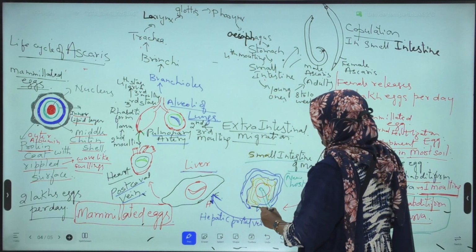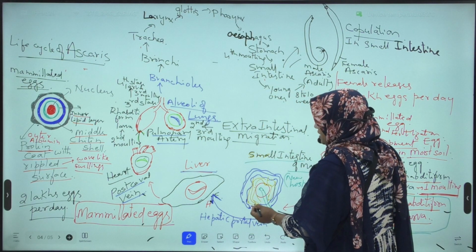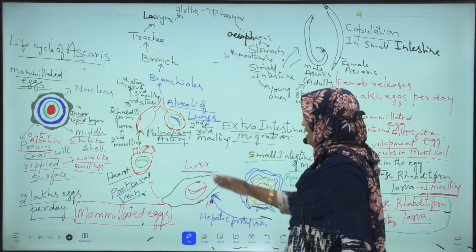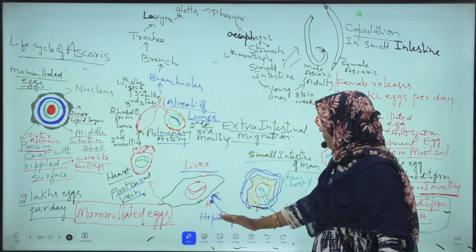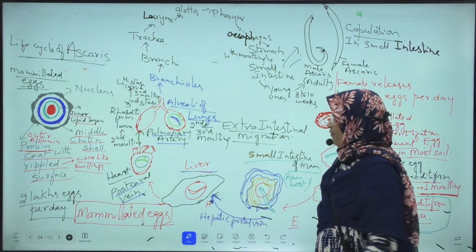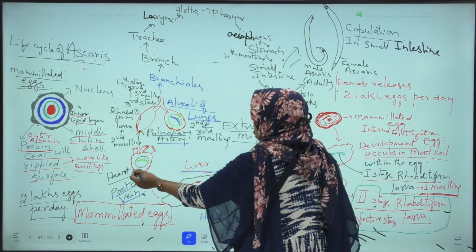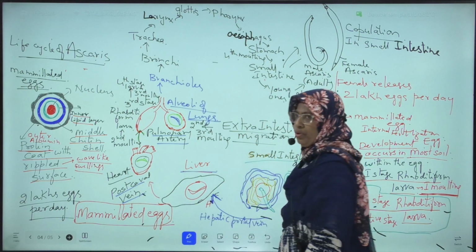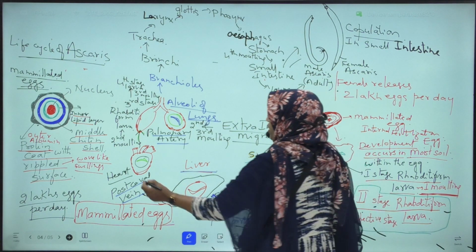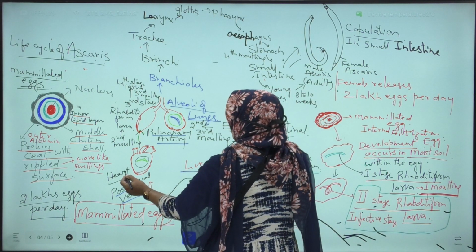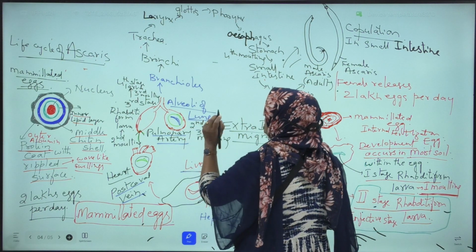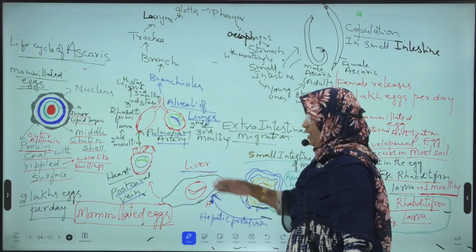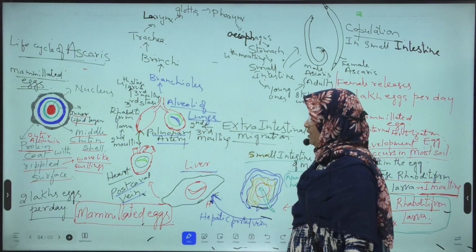Once again I am repeating. Here, from the small intestine of man, this rhabditiform larva first reaches the liver of man through the hepatic portal vein. From the liver, it reaches the heart. How does it reach the heart? Through the postcaval vein. From the postcaval vein, it reaches the alveoli of lungs through the pulmonary artery.